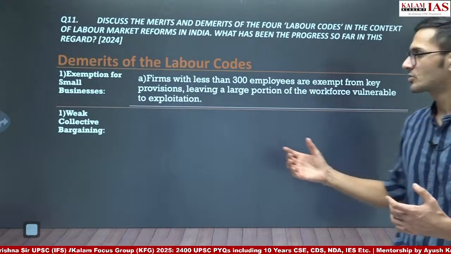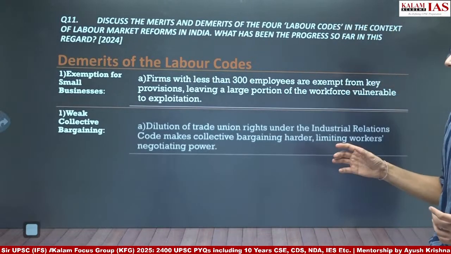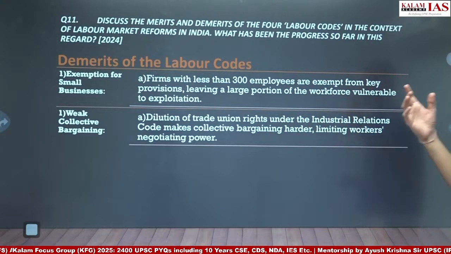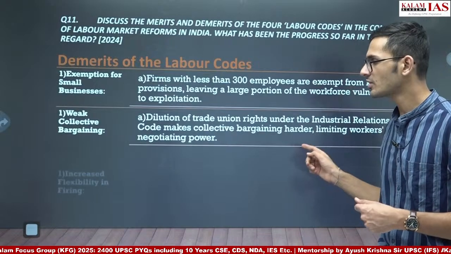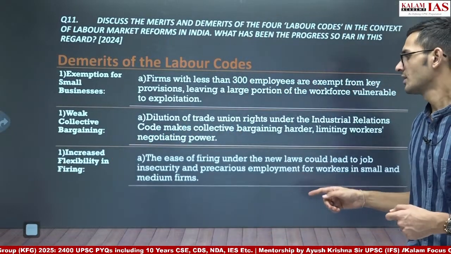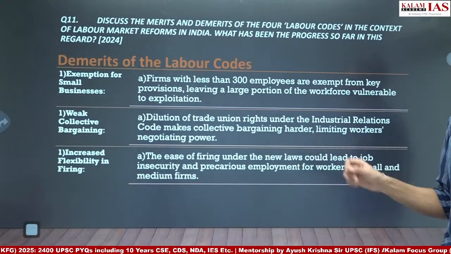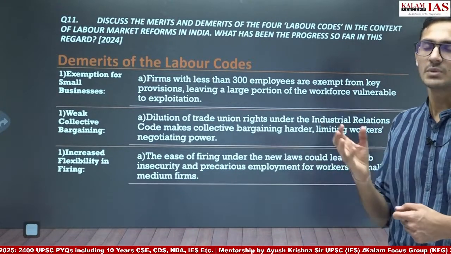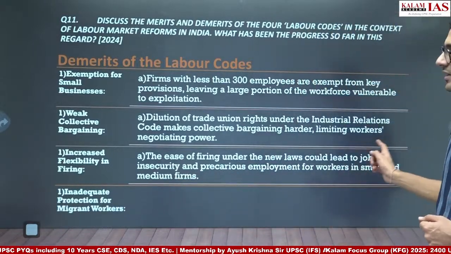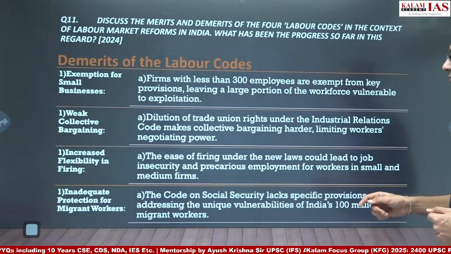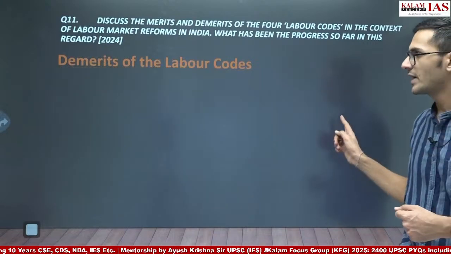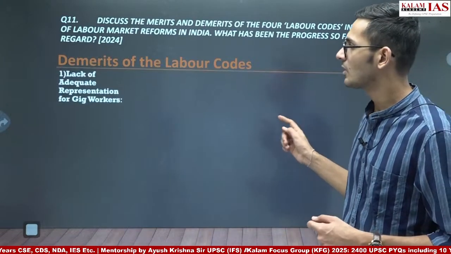It weakens collective bargaining because trade union rights are diluted here, and it has been opposed by the trade unions a lot. Apart from that, we can also write increased flexibility in firing, as we saw that under the new laws, up to 300 workers can be laid off without government approval. Inadequate protection for migrant workers. Migrant workers are not protected under the Code on Social Security. So that again is a drawback of the law.